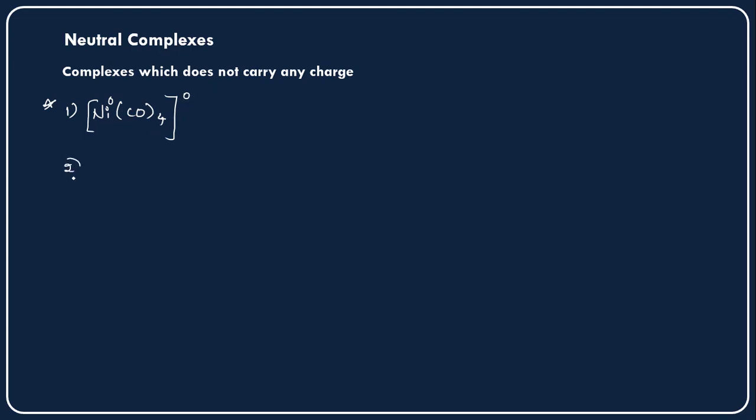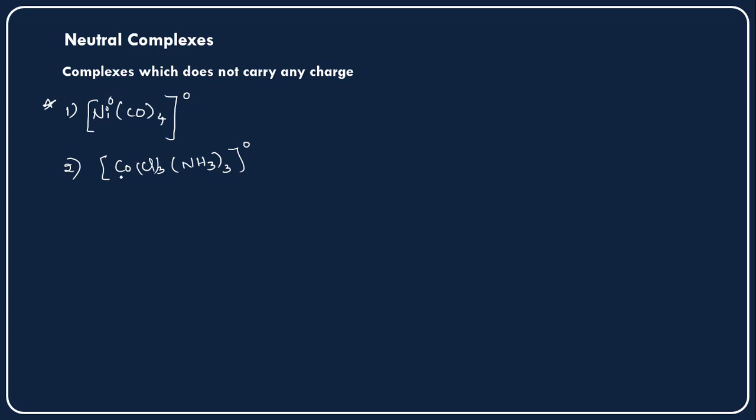The second complex I want to give you is a cobalt complex. So cobalt, Cl3, and ammonia, NH3 taken 3 times, and this is also a neutral complex. Why? Because it is also not carrying any charge here. There is no positive charge and no negative charge.